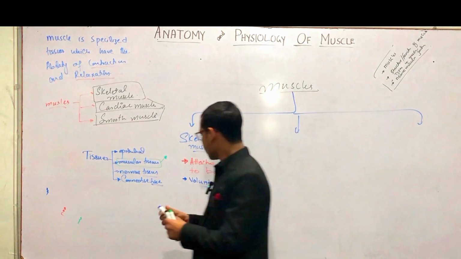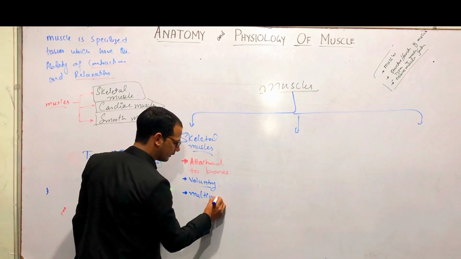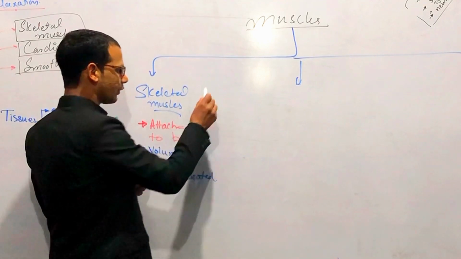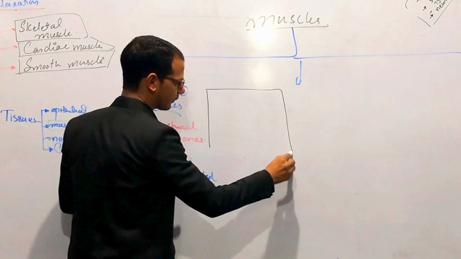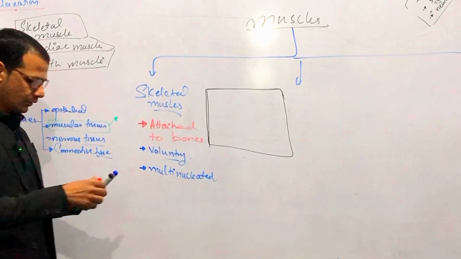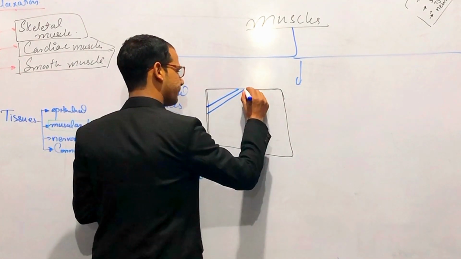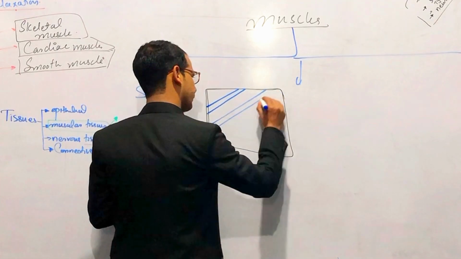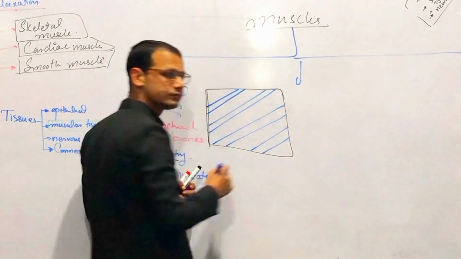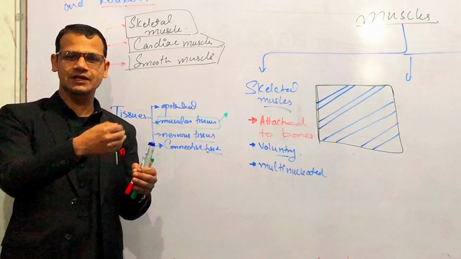The next thing, these muscles are multinucleated, right? For example, if we have a slide here having skeletal muscles, these are the fibers of skeletal muscles. The next point is that the fibers of skeletal muscles are cylindrical in shape.